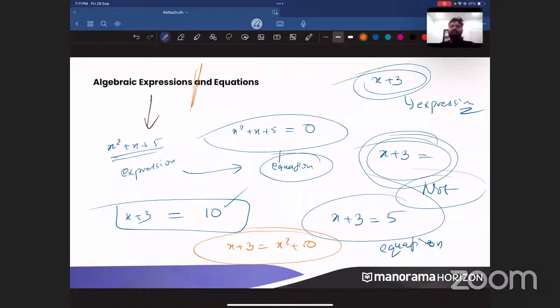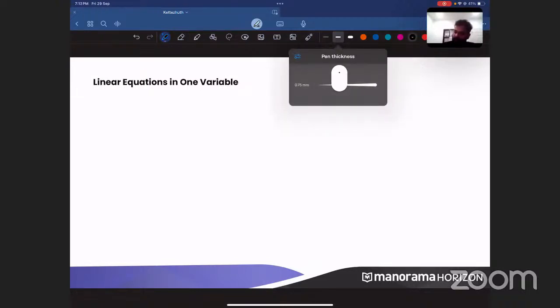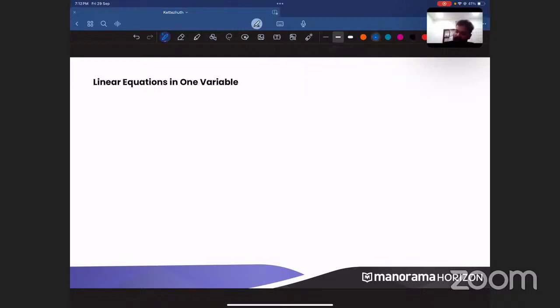So here in our chapter, we will be looking at linear equations in one variable. Let us go word by word. What is the first word here? It is linear. What is the second word? Equations. Third one is in. Okay, leave that. And what is the last one? One variable. I'm taking that as a single word.